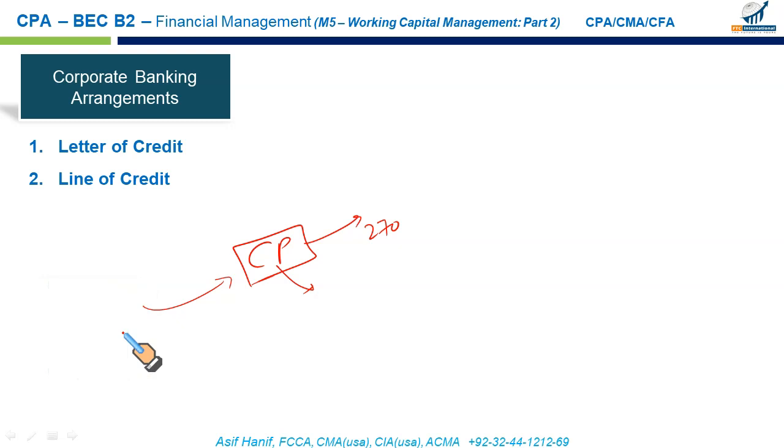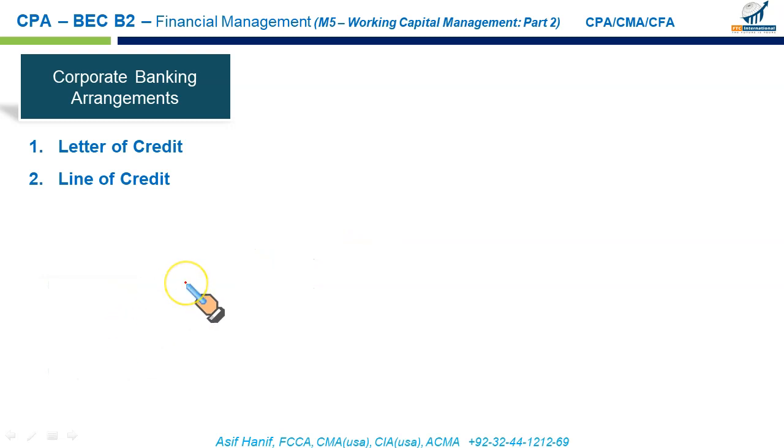Then we have line of credit. This is a very helpful financing tool for the firm. It's like a revolving bank loan. I have a line of credit up to, let's say, $2 million with my banker. This is like an upper ceiling. I can overdraw this account up to $2 million.